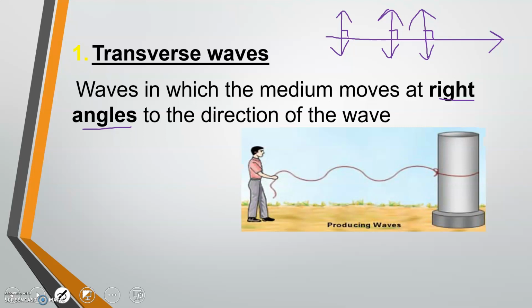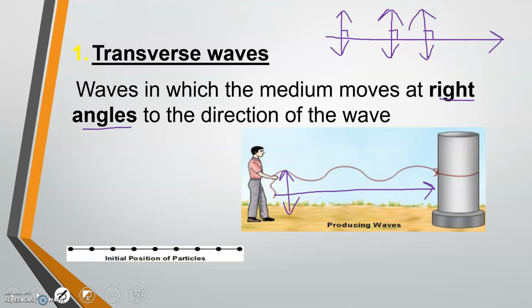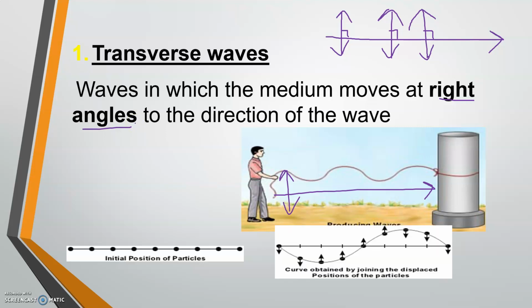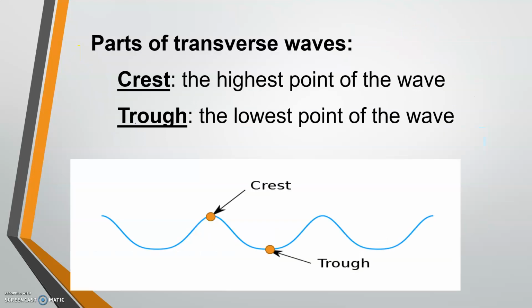So other examples, you have a rope tied to an object and you're moving it up and down. The energy is moving to the right. However, the wave is moving up and down. Another example with particles, you have this initial position of particles. All of them, as you can see, are at rest. And then you apply a force, it sends energy through the wave, and now all the particles are being displaced up and down.